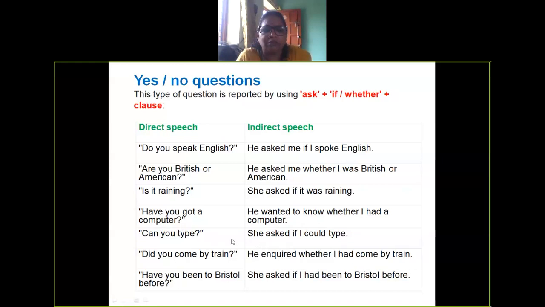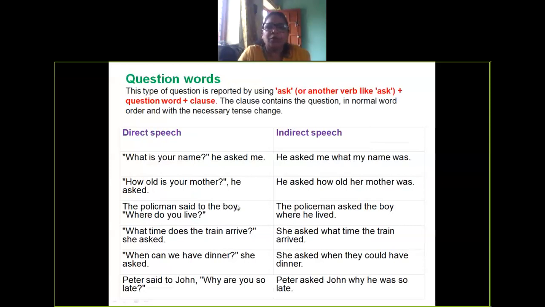The table had all this. Did you come by train? He inquired whether I had come by train. Okay, right? Inquired is similar to asked. And whether, I told you, where you can get a yes or no answer, you can use whether. Otherwise, if is acceptable everywhere. So to be on the safe side, always use if. Okay. Have you been to Bristol before? She asked if I had been to Bristol before. Okay. There are more sentences, like question word clauses.